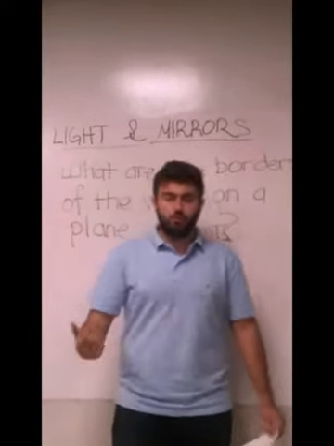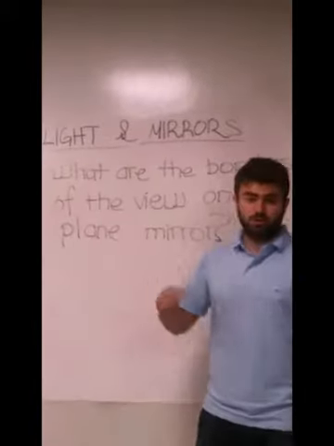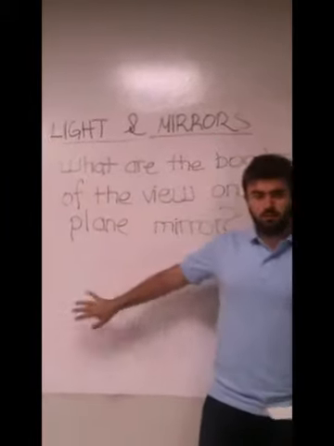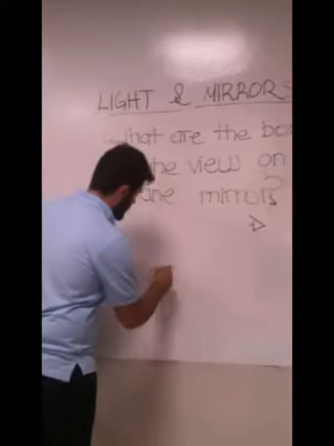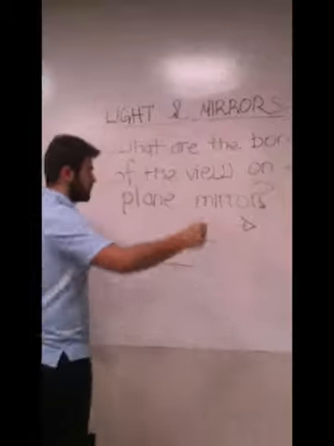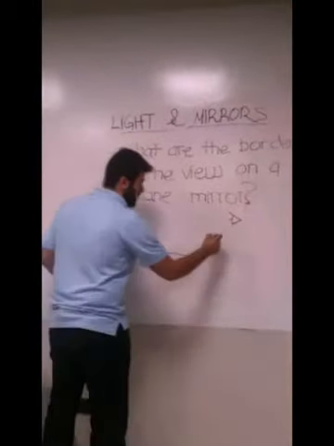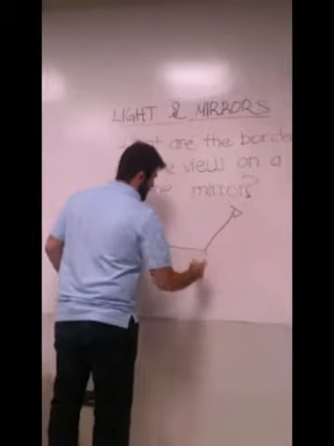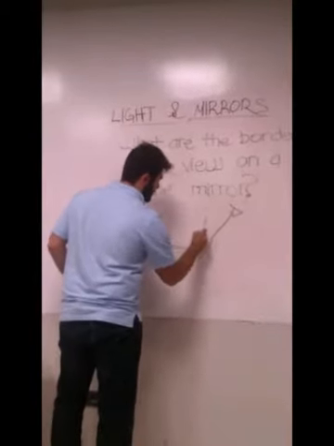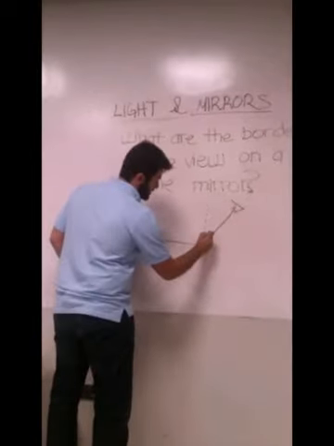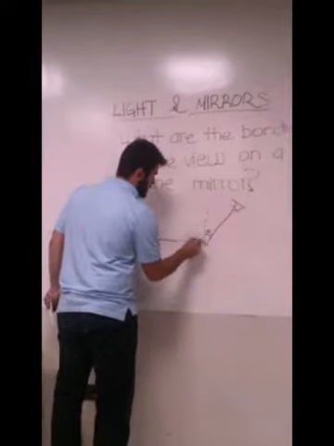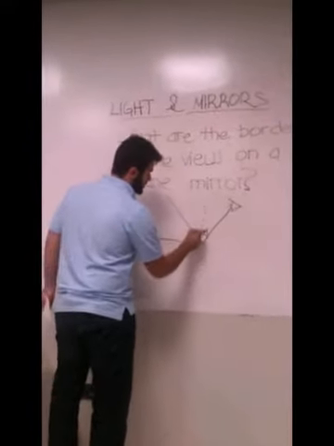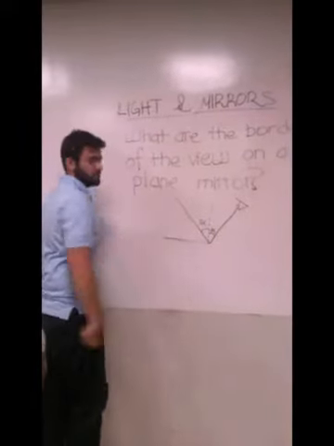What are the borders of the view on a plane mirror? I'm going to explain that on our board now. For example, let's say here is our eye, and here is the mirror. When we look at the mirror from the eye, let's send one light here, and here is the normal of the mirror, and this is the angle alpha that the light from the eye comes, and it reflects from the mirror also with alpha angle.